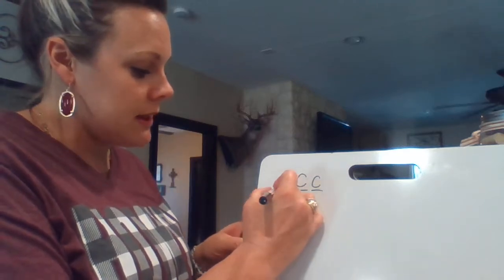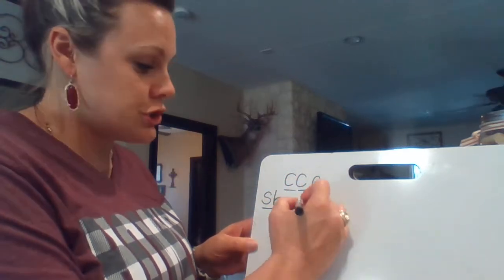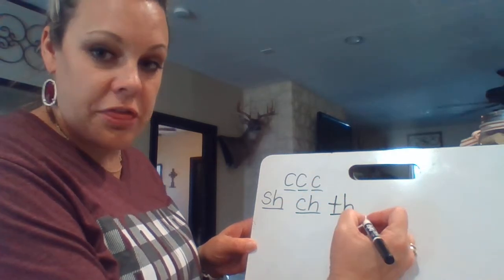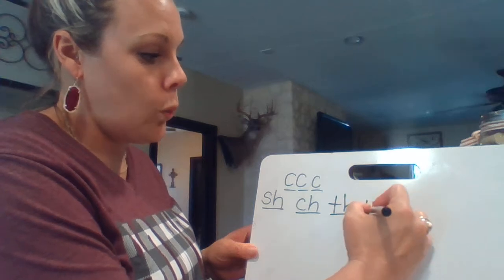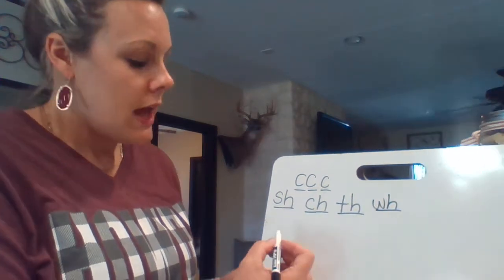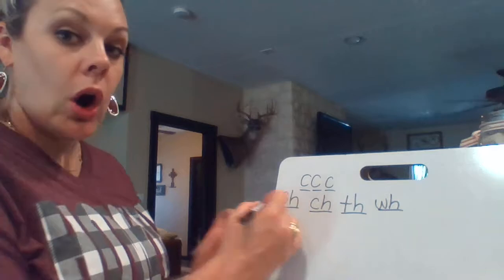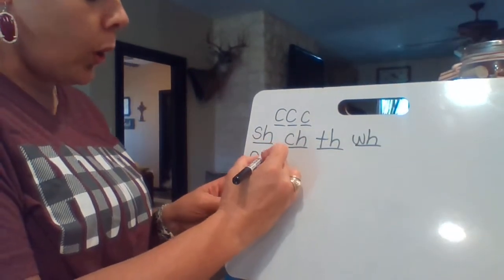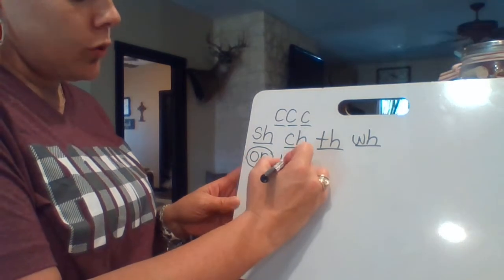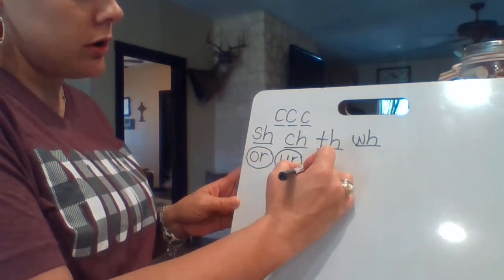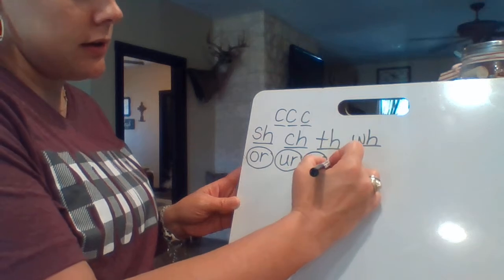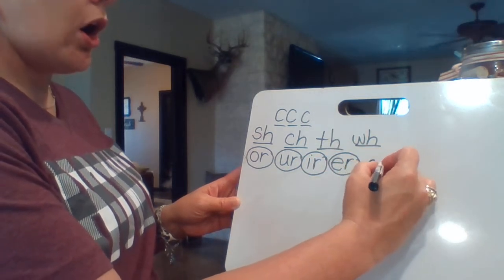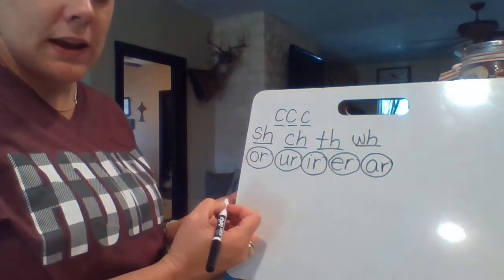But then sometimes we have buddy letters. We have the sh, and sometimes we'll have the w, okay? Let's talk about our R-controlled vowels. Remember the bossy R. We have the or, and again, and then we have the R, okay?